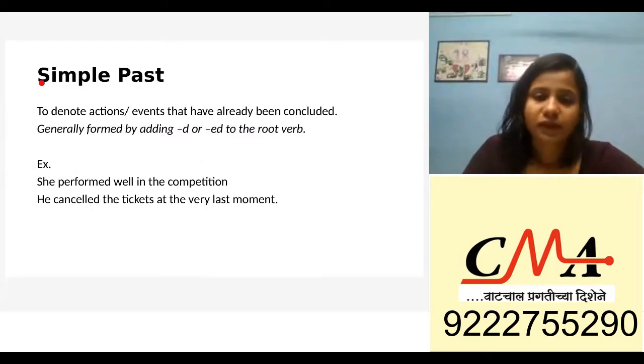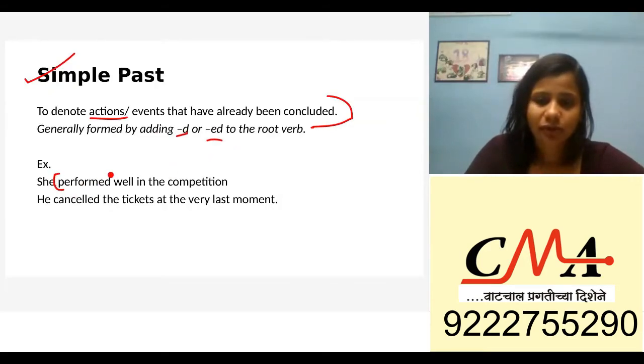Now we saw simple present. Simple past denotes actions and events that have already been concluded, meaning they started and they are finished. The events have happened already, generally formed by adding a D or an ED to the root verb. In this case, our root verb is perform. We have added an ED and made it performed. She performed well in the competition. He cancelled the tickets at the very last moment. So cancelled, performed, right? The simple past is formed when you add D, ED, or even an EN, like I have eaten my food.